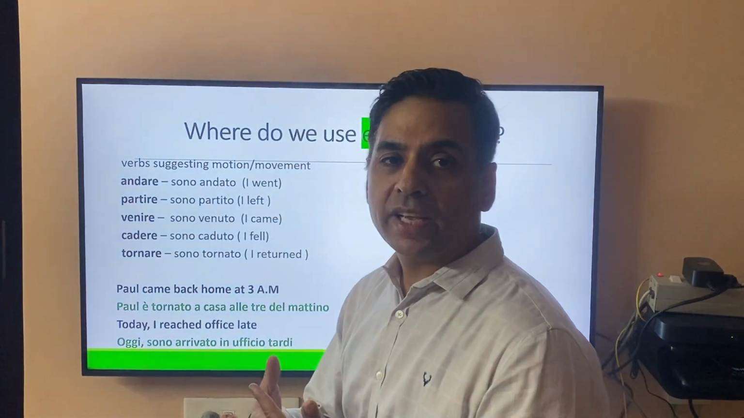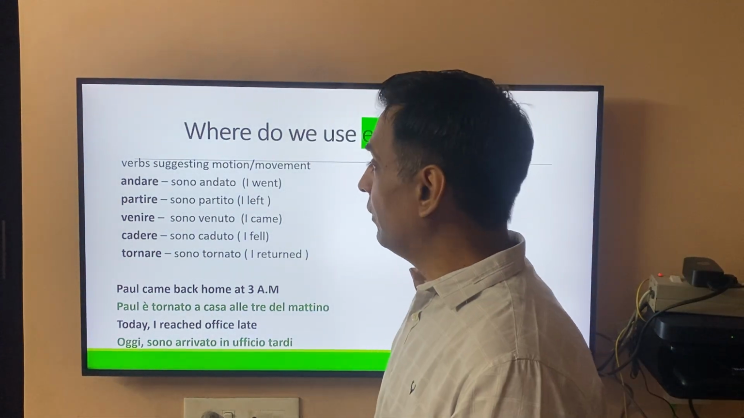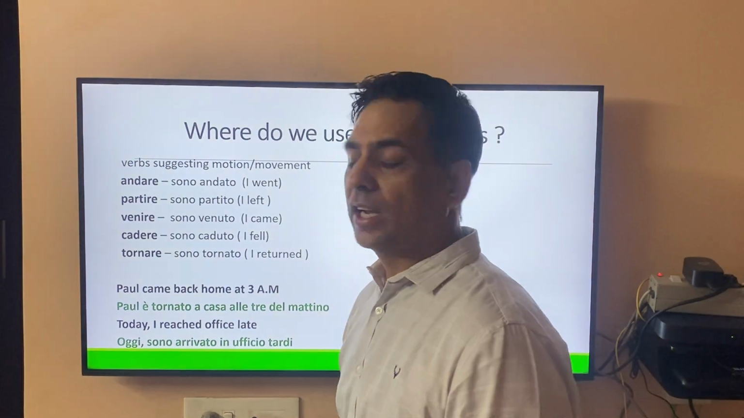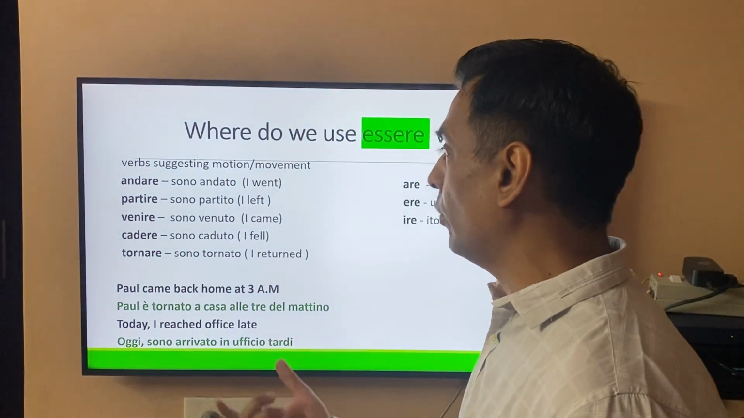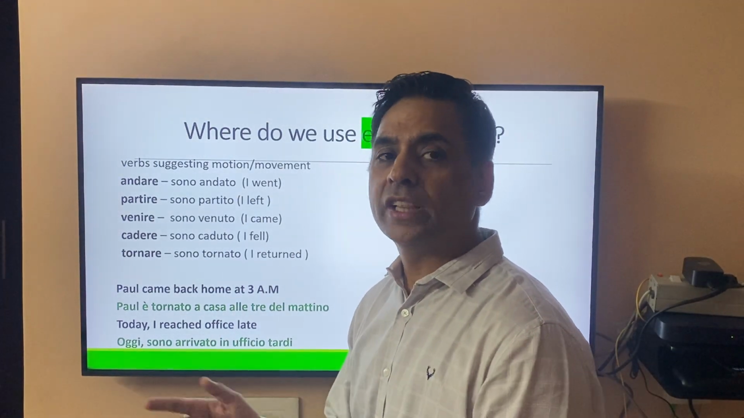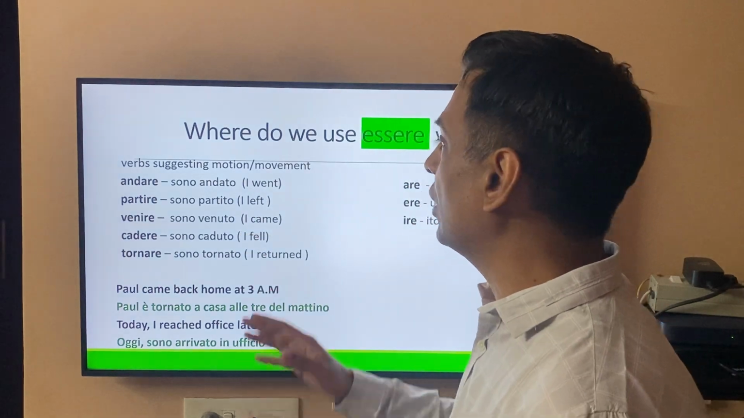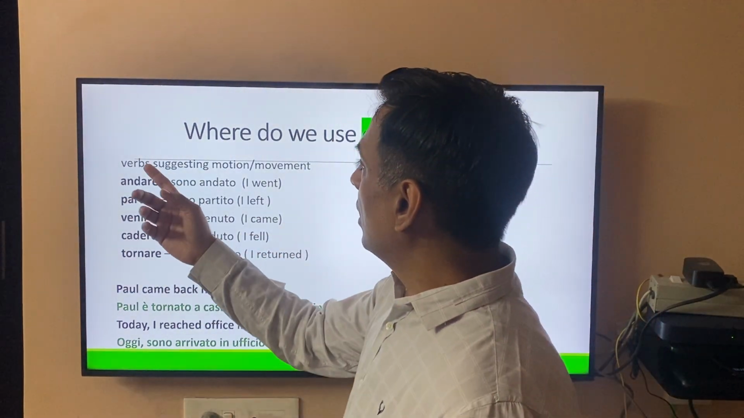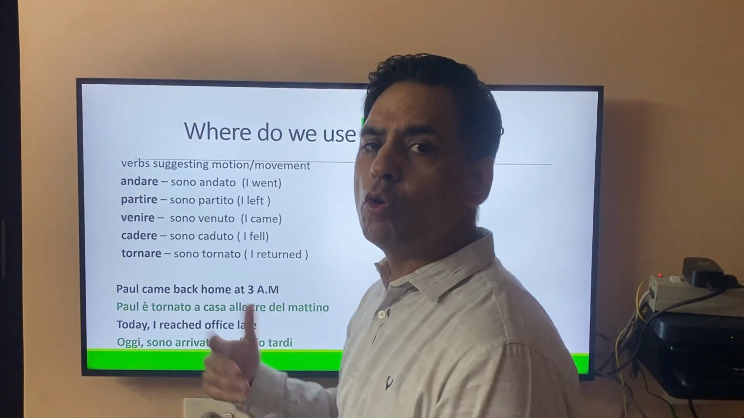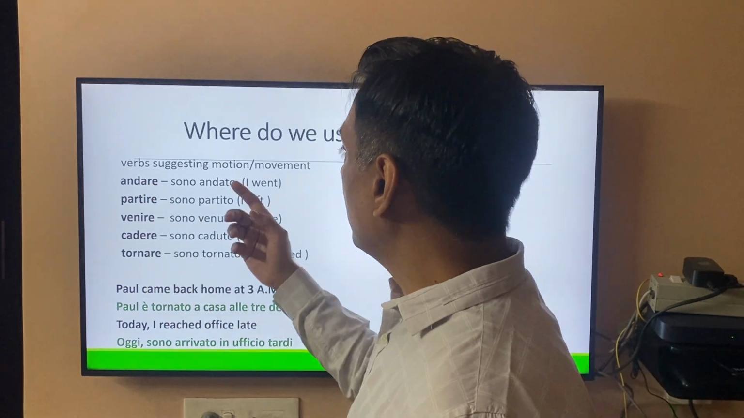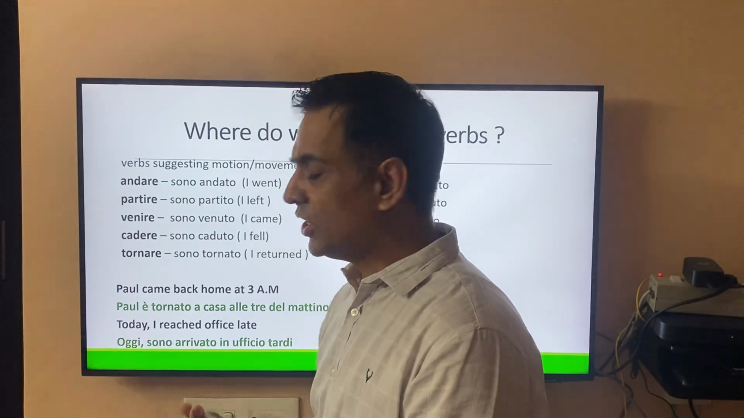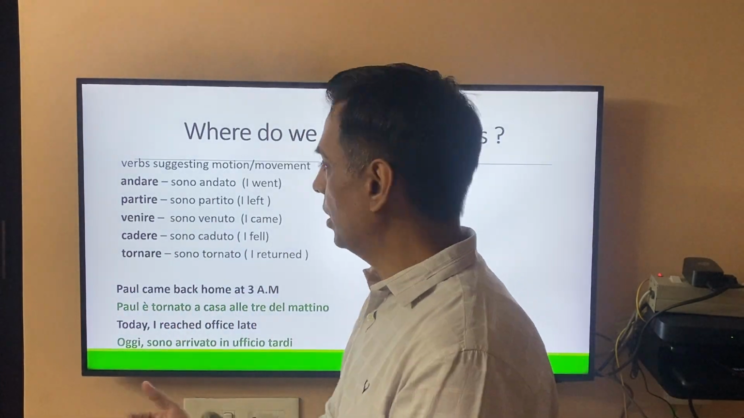Okay, where do we use essere verbs? Which generally beginners find difficult to understand. They often get confused where to use essere and avere, and mostly that's where we make mistakes. Mostly we use avere verb for all the action, but here are a few exceptions where we can only use essere verbs. First tip is verbs which suggest motion or movement. For example, andare, which means I went. Sono andato, I went. Andare means to go, which suggests the movement, your motion.